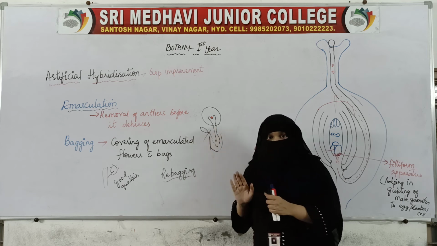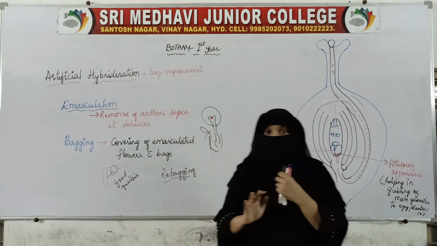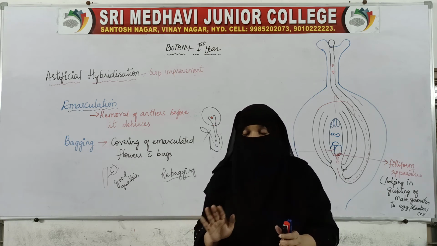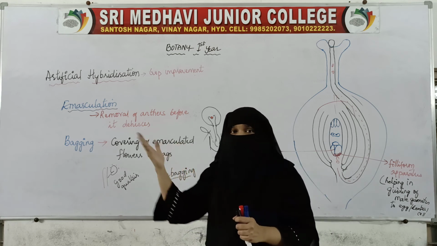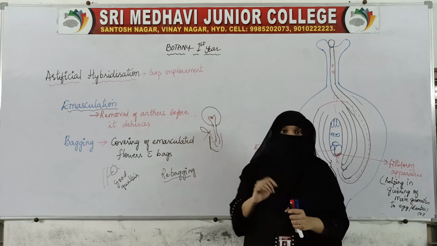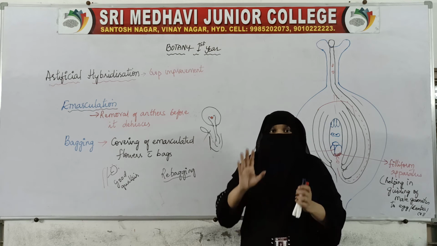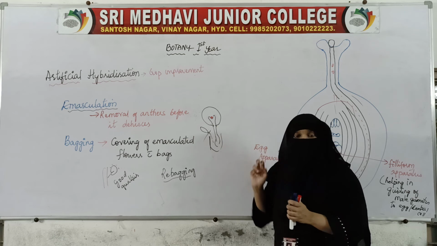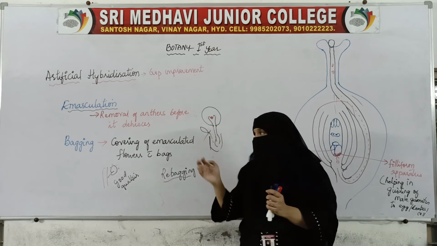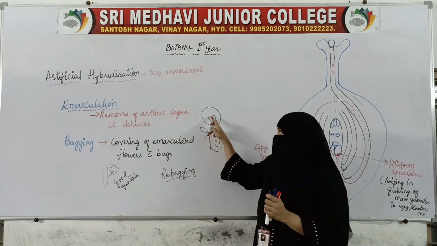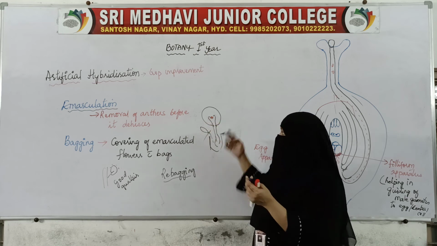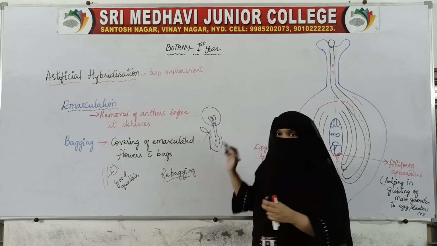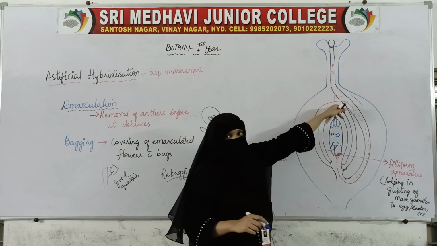With the help of rebagging, the plant breeders are assured that no other pollen grains will infect these plants. There won't be any more infections, and the desired characters, the characters which they want, will be seen in the fruit produced by this ovary. Because once the pollen is there, it will produce the pollen tube, the male gametes will come, and this whole process will take place.